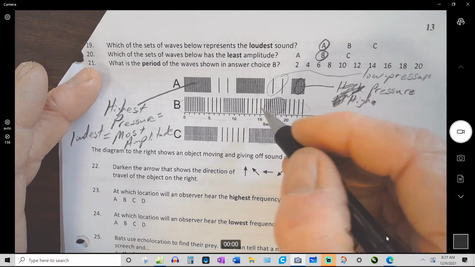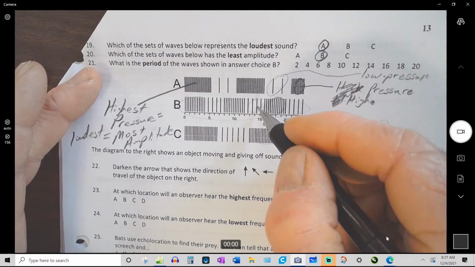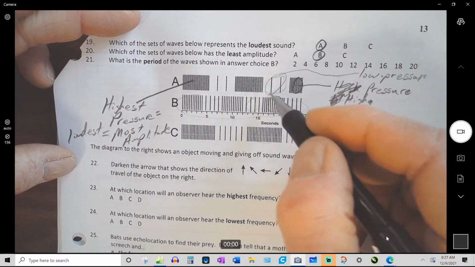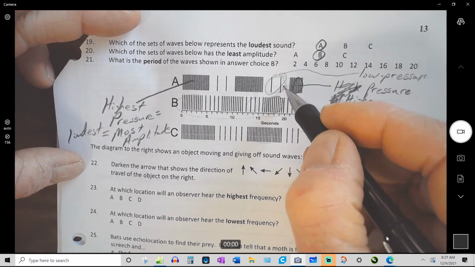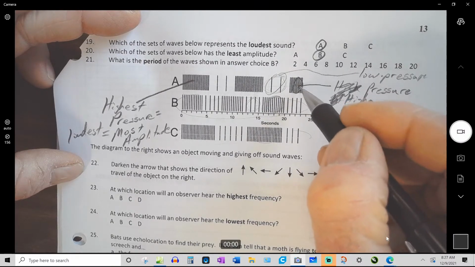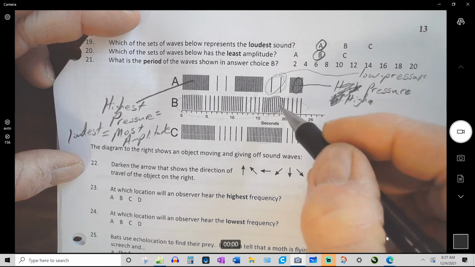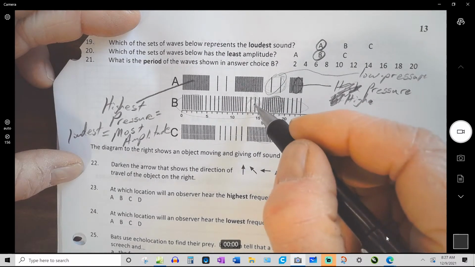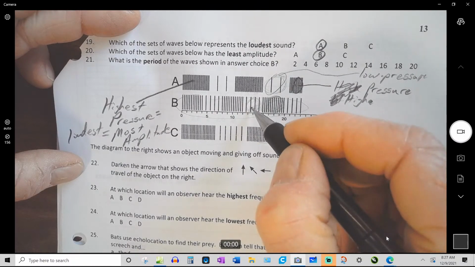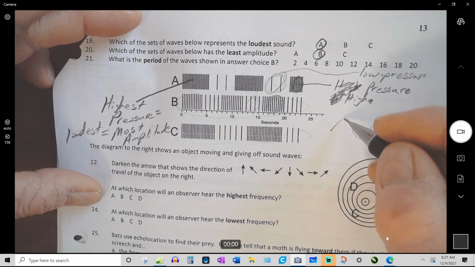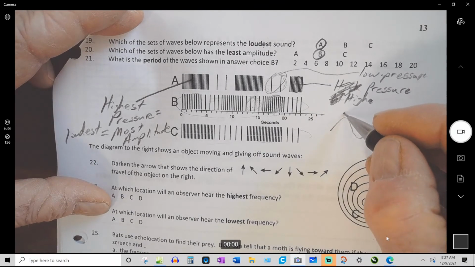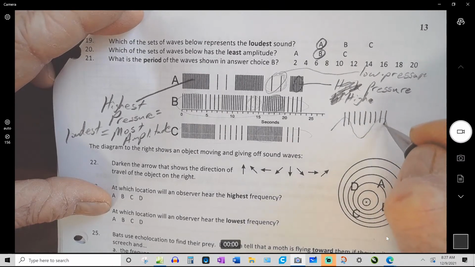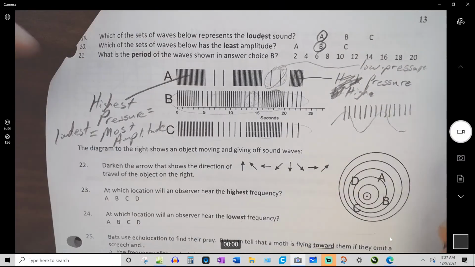And for a rarefaction, for the spread out part, this is least spread out. So with the loudest sounds, the rarefactions are the most spread out. The pressure is really low here, and the compressions are really close together. Pressure is really high. For a quiet sound, the compressions are not as close together, and the rarefactions are not as spread out. So this pressure isn't as high, and this pressure isn't as low. If you had no sound at all, what would that look like? It would look like this. The air pressure would just be the same all the time, and you wouldn't hear anything.